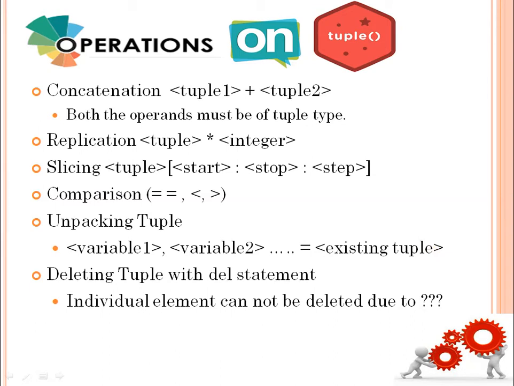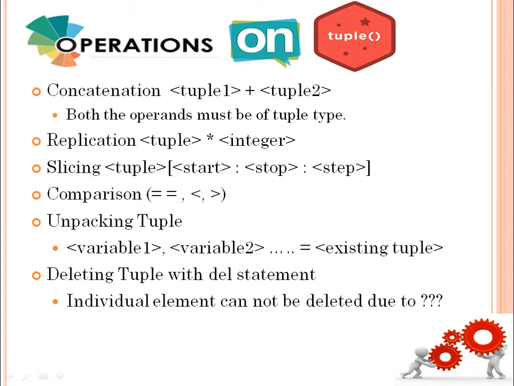All the respective elements will be stored in different variables. Here the number of variables on the left hand side should be equal to the total number of elements in the tuple. So this is called unpacking of tuple. Packing of tuple is another thing, and unpacking of tuple is like this, where you make all the elements separate from that tuple.